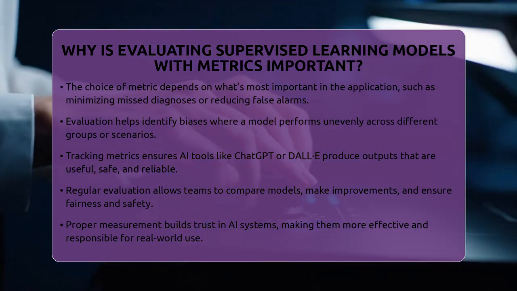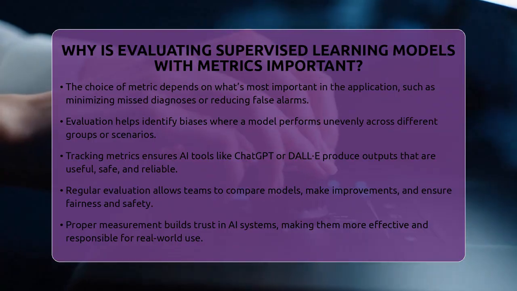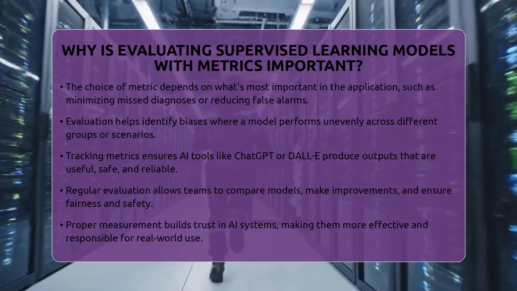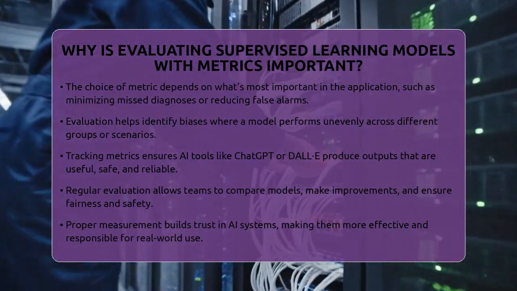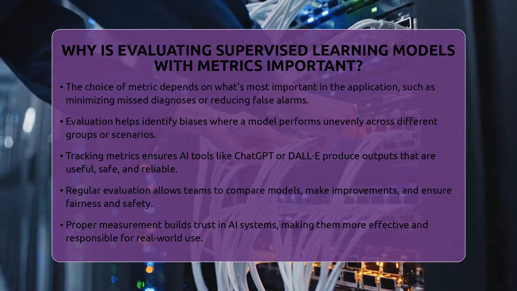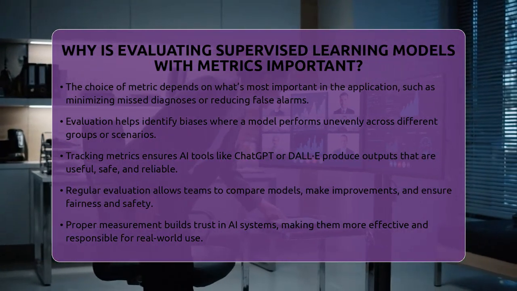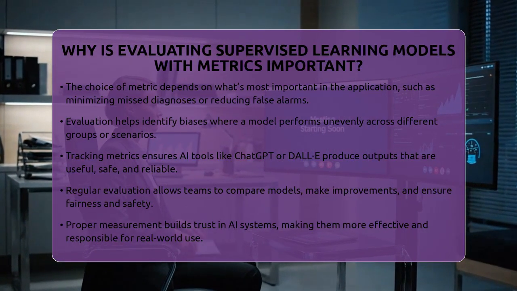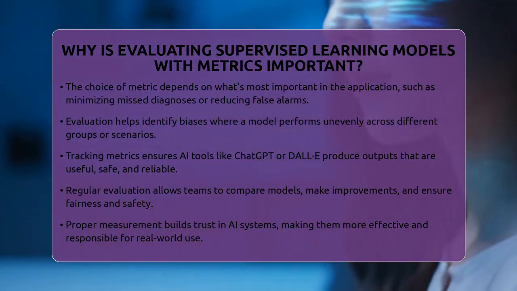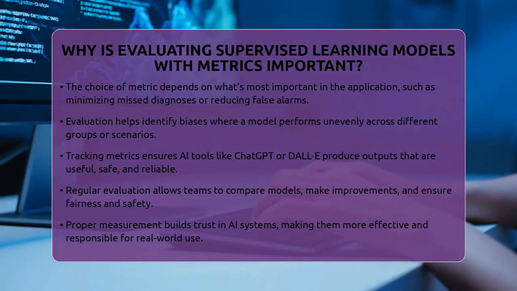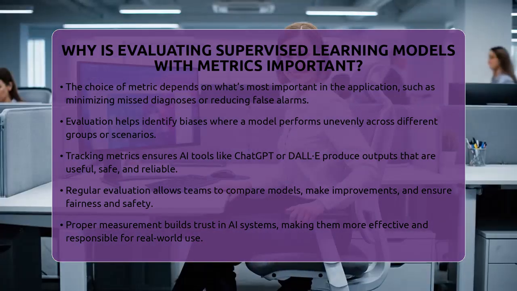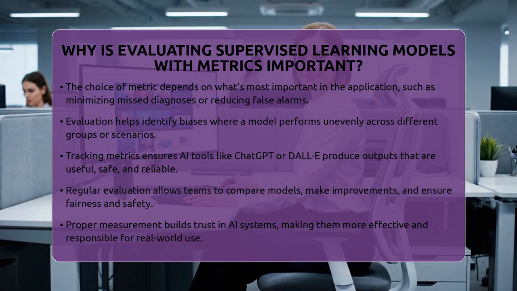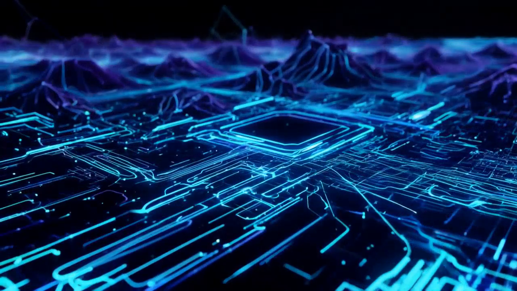In tools like ChatGPT, DALL-E, or Midjourney, metrics ensure the outputs are useful and safe. For productivity plugins, metrics confirm they save time and reduce mistakes. Without evaluation, it's impossible to know if these systems are truly helpful or if they could cause problems. In short, measuring how well supervised learning models perform with metrics is essential. It helps compare models, improve their accuracy, and make sure they are safe and fair to use. This process makes AI systems more trustworthy and better suited to real-world tasks.